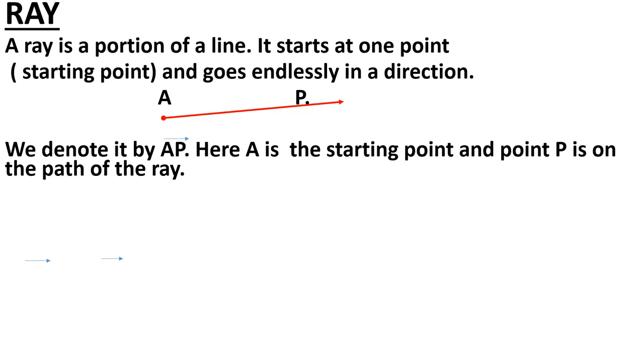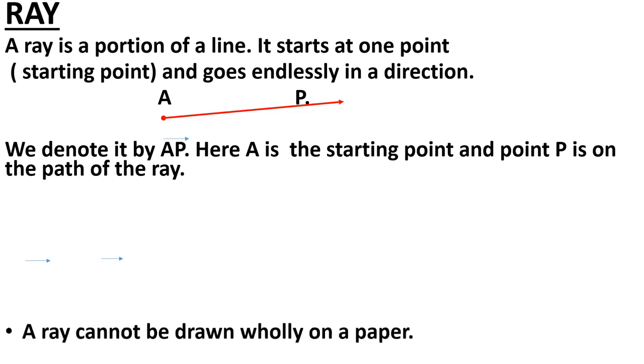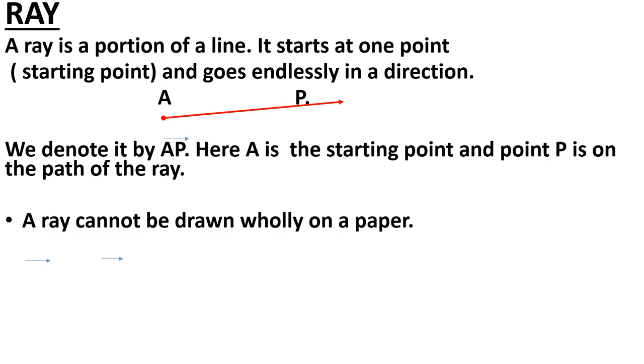A ray cannot be drawn wholly on paper. We cannot draw a ray on paper, as we cannot draw a line on paper. It has no definite length, because we can extend it. A line we can extend from both sides, a ray we can extend from one side. So it also has no definite length.